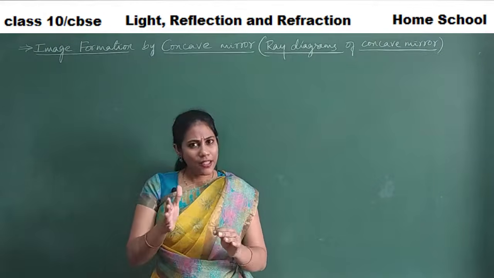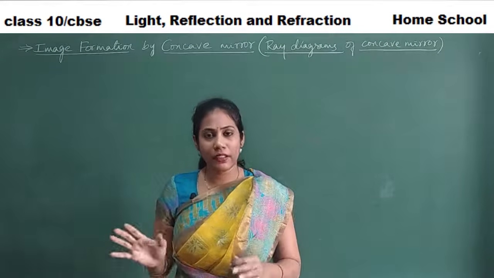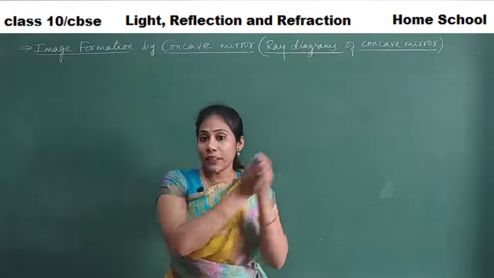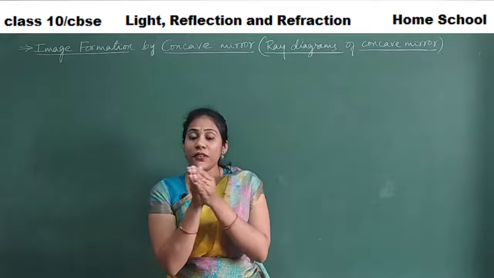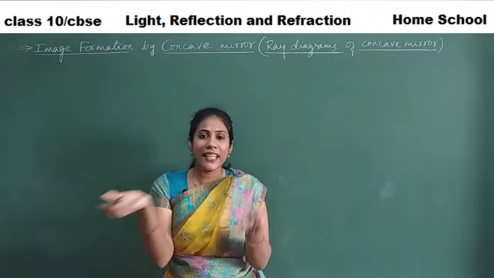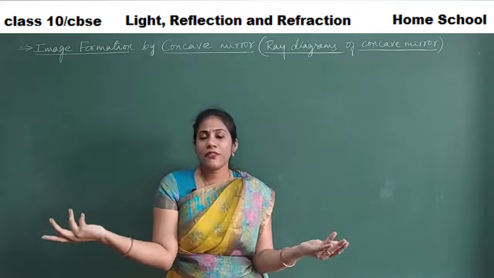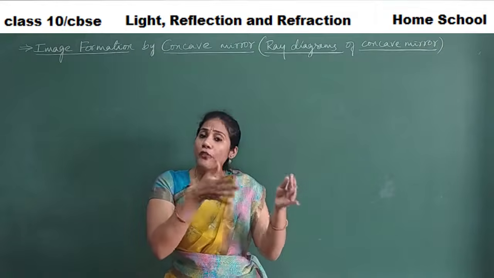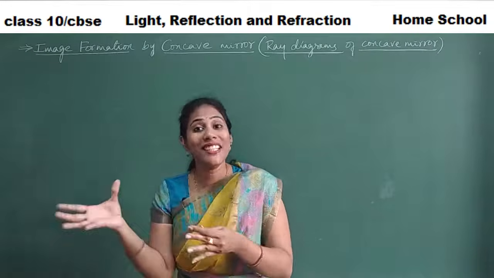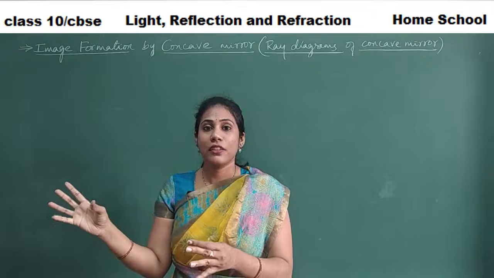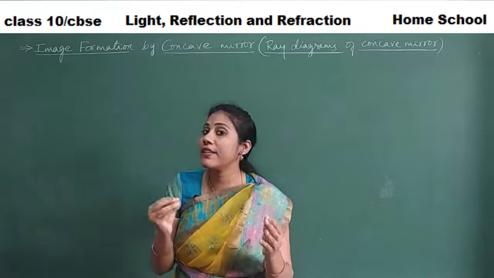As the object position changes, and an object is anything that you keep in front of a mirror, the image is different. If I keep an object very far, the image appears different. When I keep an object very near, a different image I get. When I keep an object a little far, the image appearance is different. As the distance of the object varies, the appearance of images also differs. This is an important observation in case of concave mirrors.